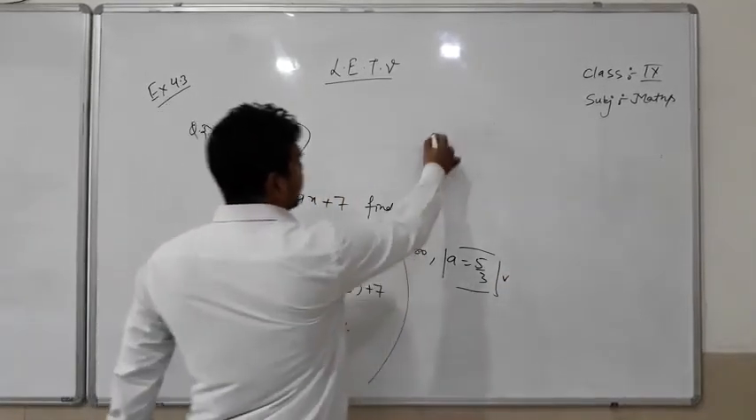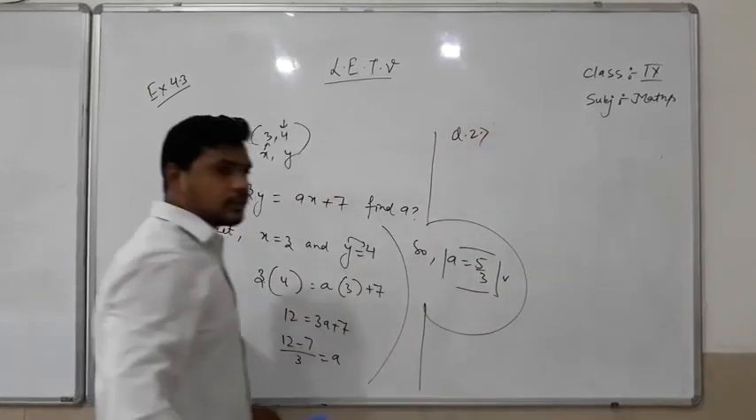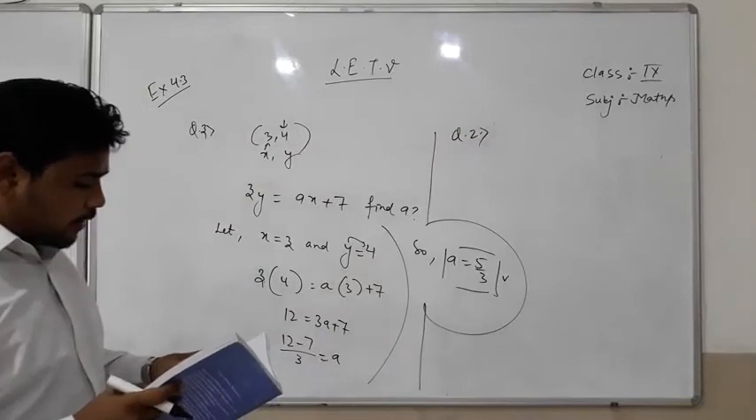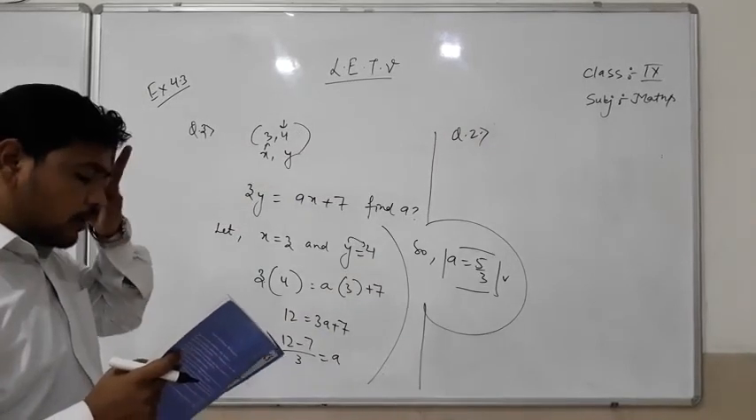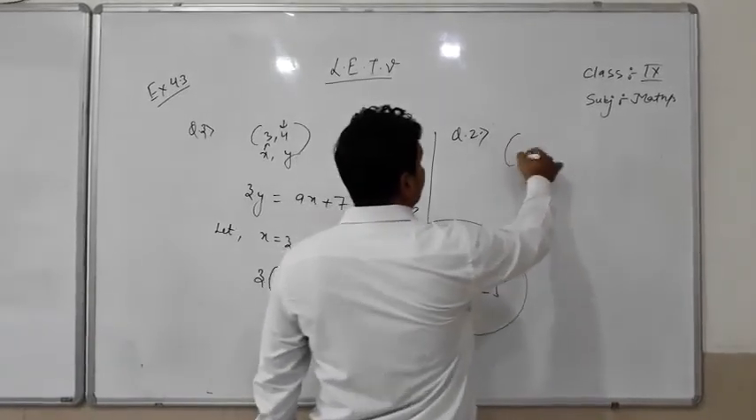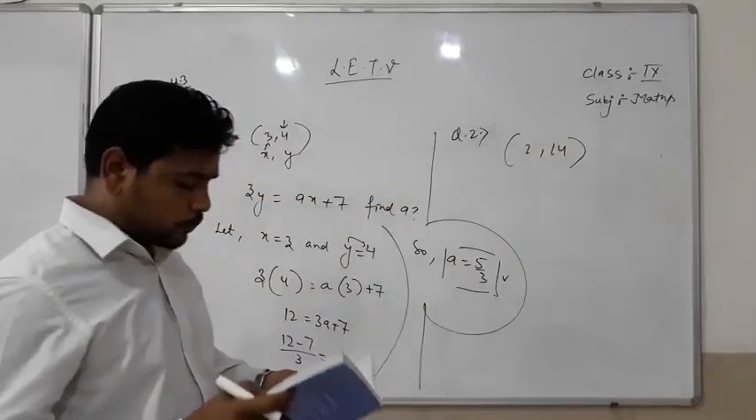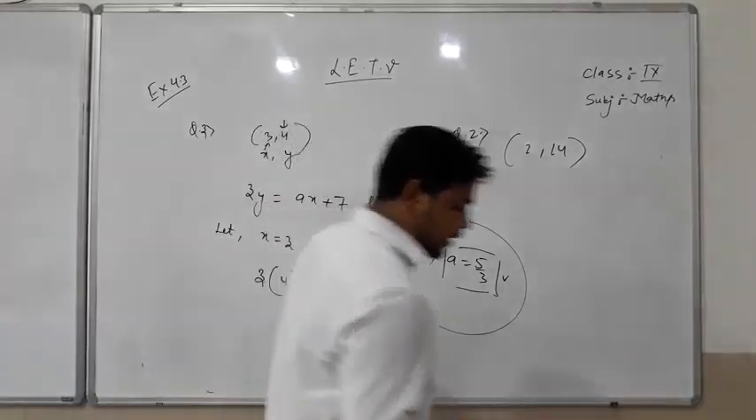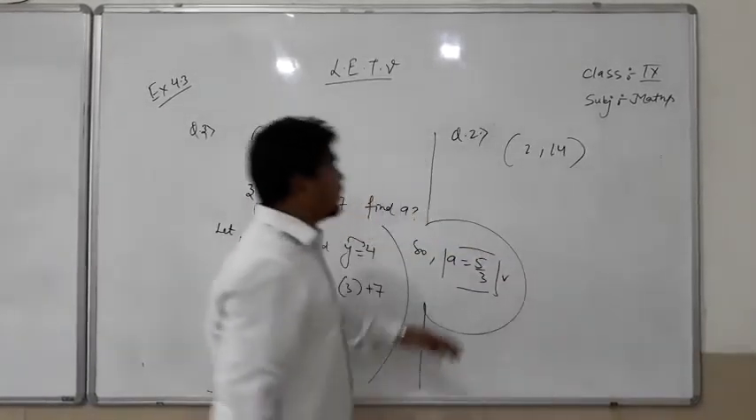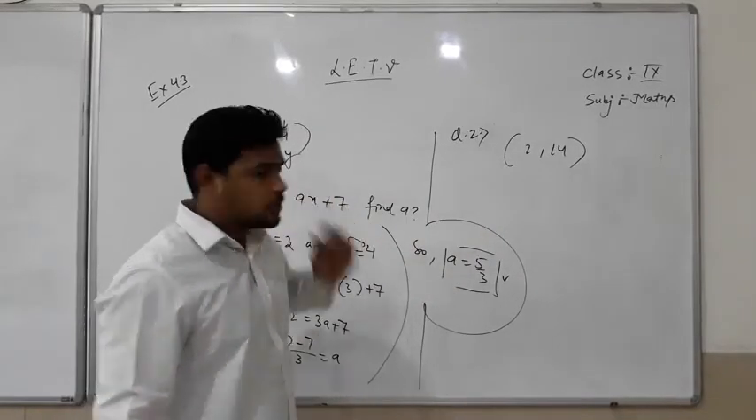And I am taking one more question, students. Question number 2. Give the equations of the two lines passing through the point (2, 14). The question is saying that two lines are passing through the point (2, 14). Give the equations of both the lines that pass through this point.